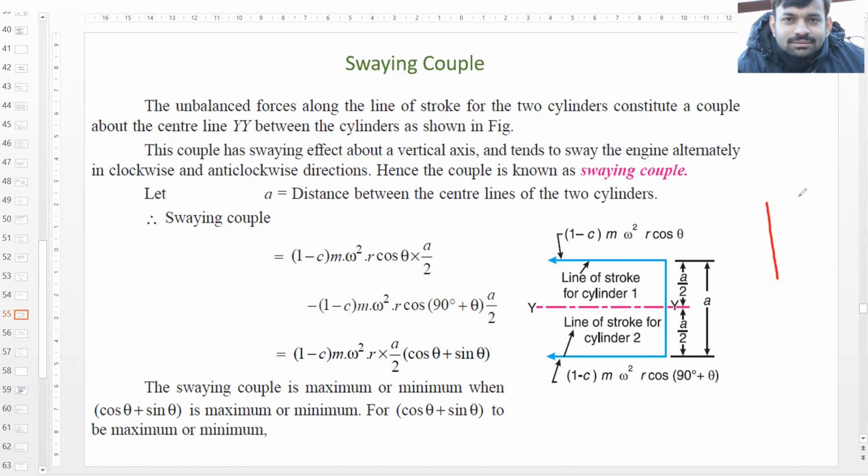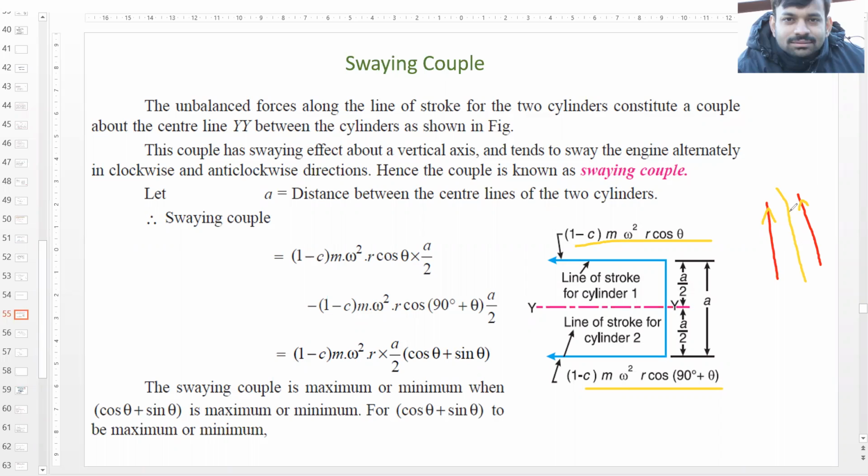This is nothing but the swaying couple. These are your tracks, and this is the central axis YY. The forces forming the couple are (1 − c) m ω² r cos θ in cylinder 1 and (1 − c) m ω² r cos(90 + θ) along the line of stroke of cylinder 2.